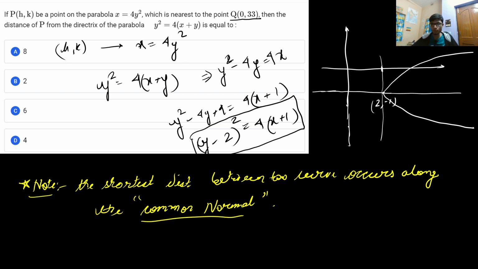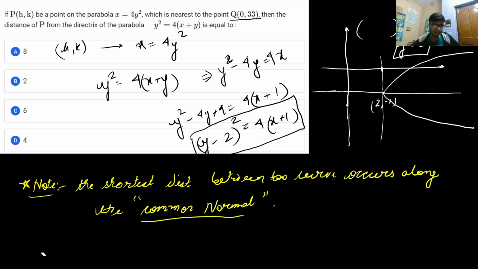For the equation of the directrix, in the normal equation of a parabola y² = 4x, the directrix equation was x = -a. That means for this particular parabola, instead of y, it will be y - 2 equal to minus a, and the value of a is 1, so minus a means minus 1. So from here y is equal to 1. I'm very sorry for the wrong thing.